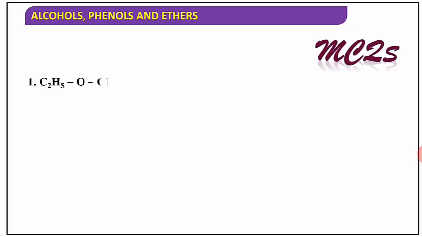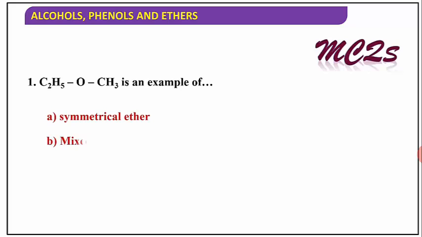MCQ based on that. It is an example of symmetrical ether, mixed ether, unsymmetrical ether, or both B and C. The unsymmetrical ether is also called a mixed ether, in which different alkyl groups are attached to oxygen. Therefore, the answer is both B and C.